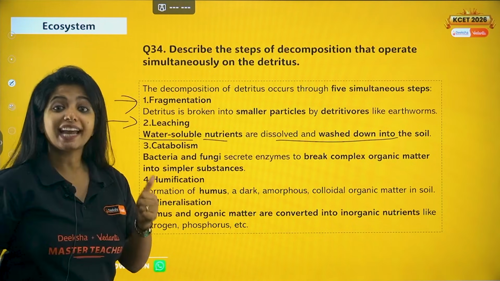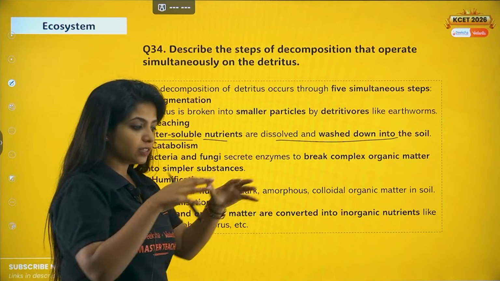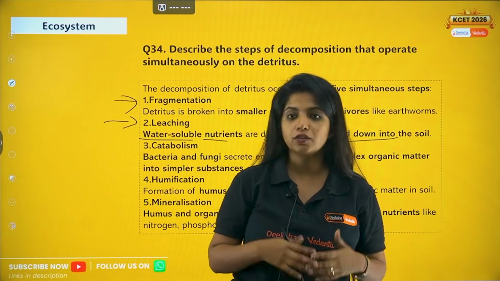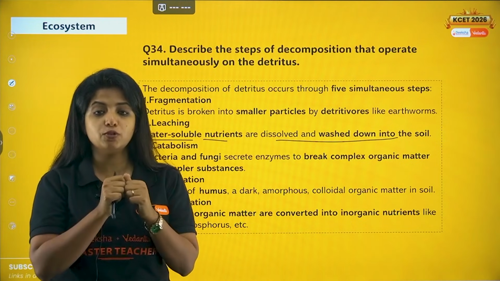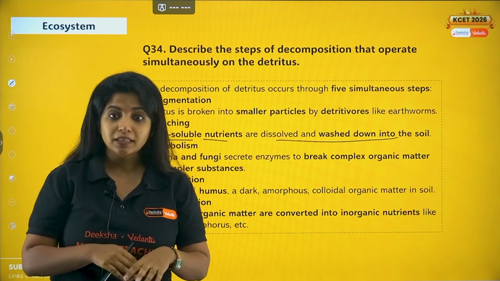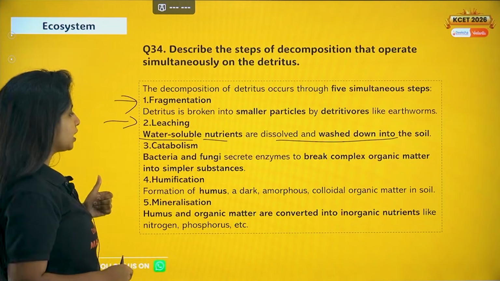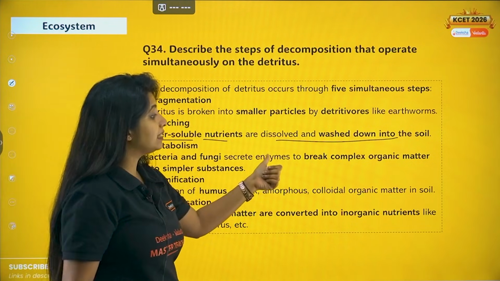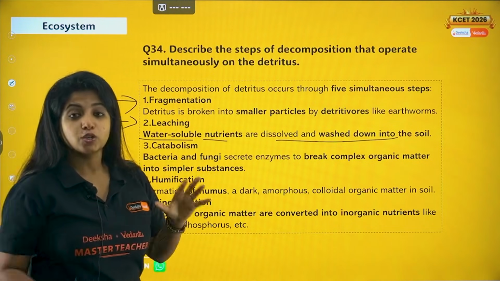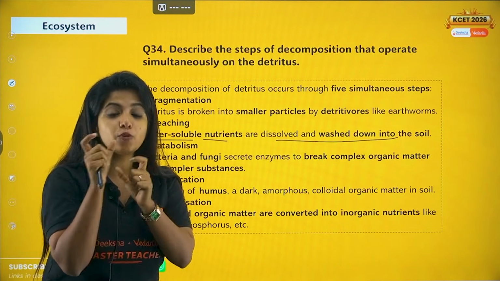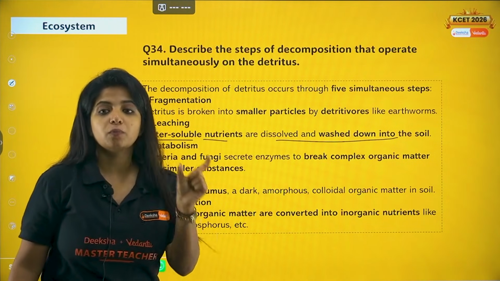Now the third thing, catabolism. So we have broken down the bigger thing into smaller things. Whatever water soluble things were there moved down into soil, that is known as leaching. And now, my dear children, the smaller fragments which are there have to be broken down again. This time not by detritivores but by decomposers. That is known as catabolism. Bacteria and fungi secrete enzymes to break complex organic material into simpler substances. So complex organic material is broken down to simple inorganic. Always remember, simple comes with inorganic, complex comes with organic.